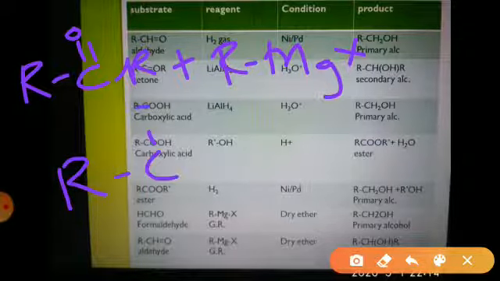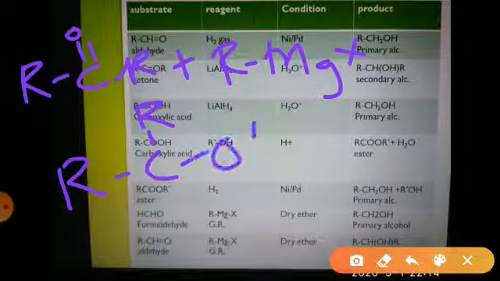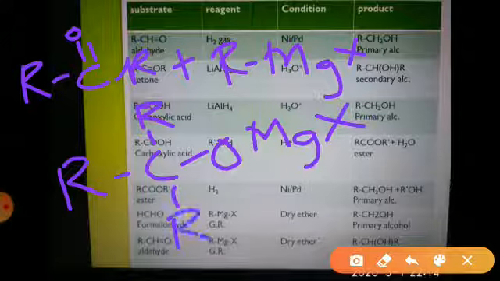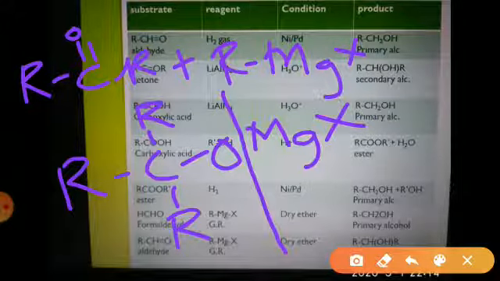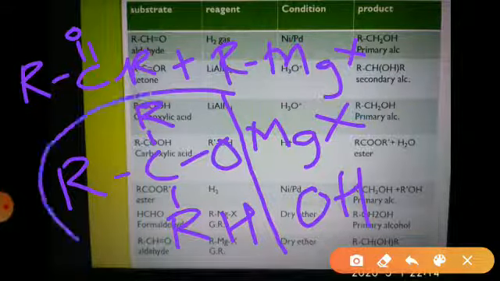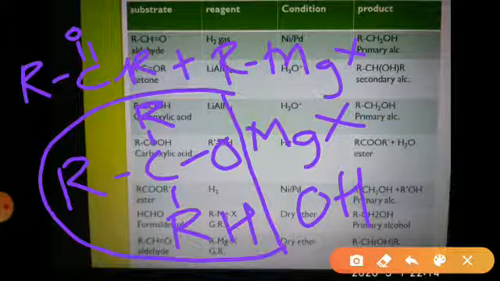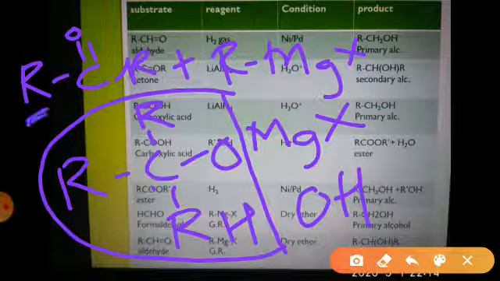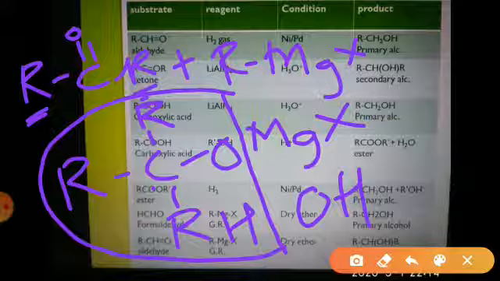R-C with R, then to oxygen the MgX part gets attached, and here one more R. How does the bond breaking happen? The O-Mg bond is going to break. Here we will have H and here we will have OH. Now what is the product formed in this reaction? R3COH. This is a tertiary alcohol. Suppose we take all the R as methyl groups. So methyl, methyl, methyl, COH, that will be tert-butyl alcohol.